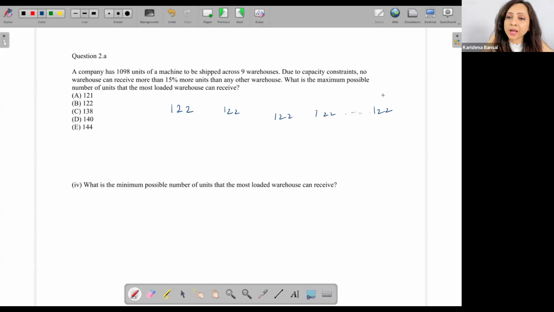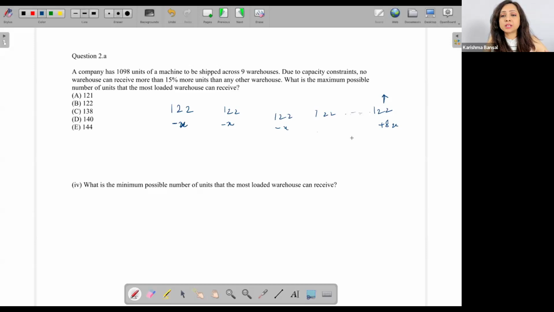So I want to maximize this for sure, but it should not be 15% more than anybody else. Let's say if this is my minimum, I take out X from here, and X from here, because I want to maximize this one. And all these 8X's that I collect, I give to this one.